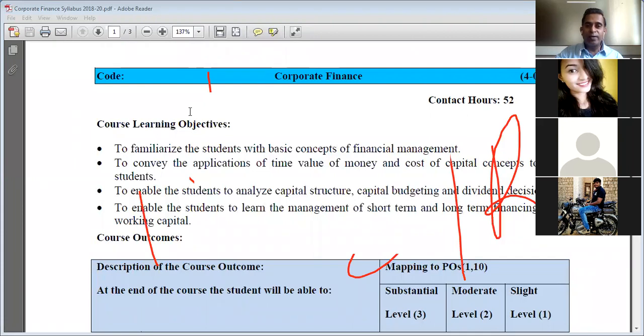Kindly delete the drawings. Nandan, can you speak? Nandan, can you hear me? There is no audio.